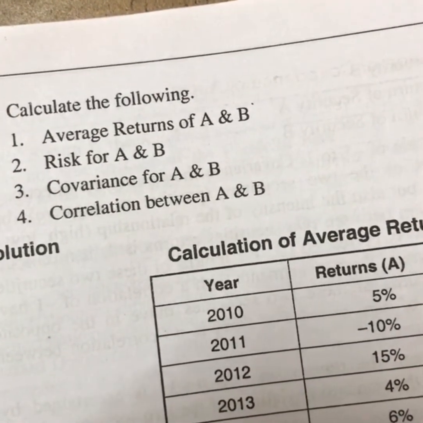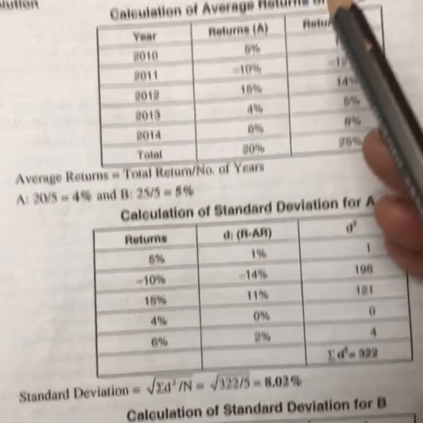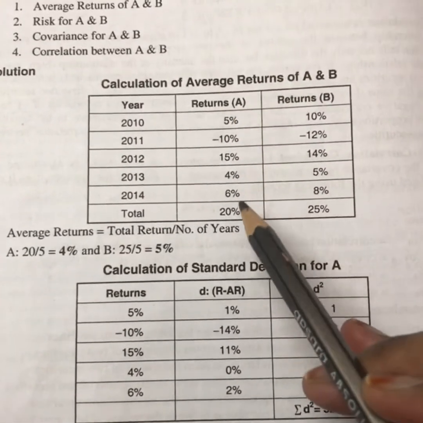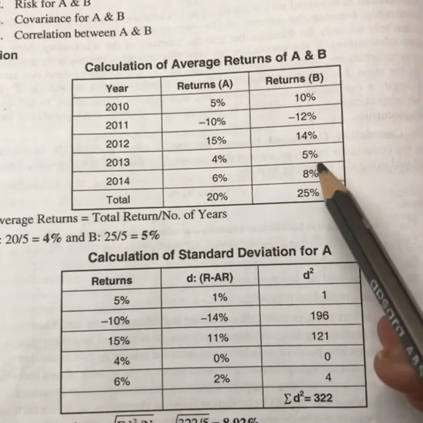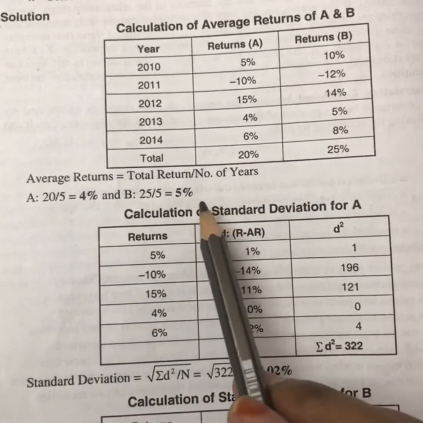Risk is nothing but calculating the standard deviation. Okay, so average return, obviously we know, right? So first we will calculate the average return. So average is nothing but total divided by 5. So you get average return as 4% and 5%.